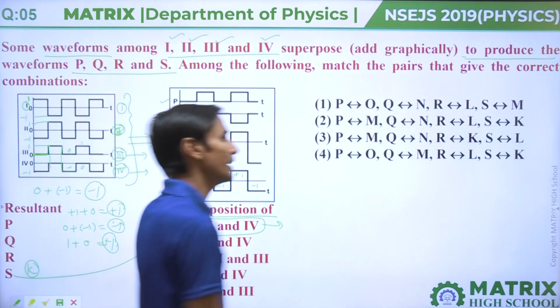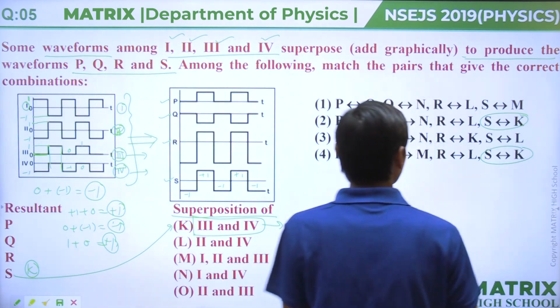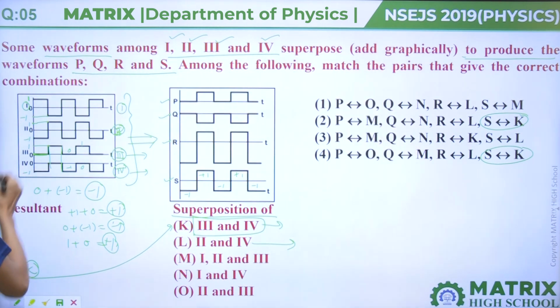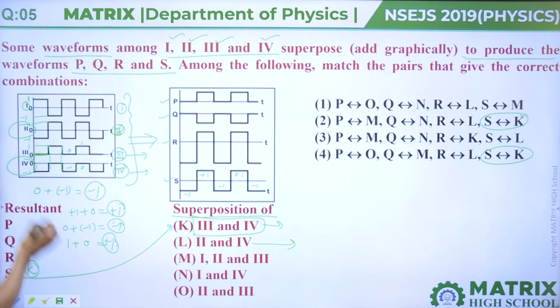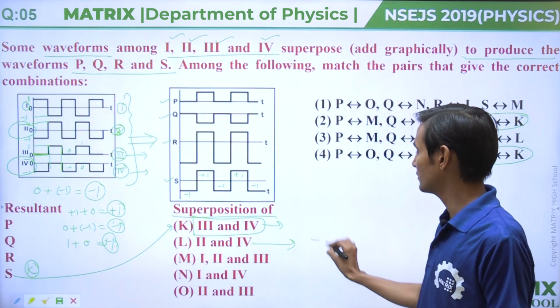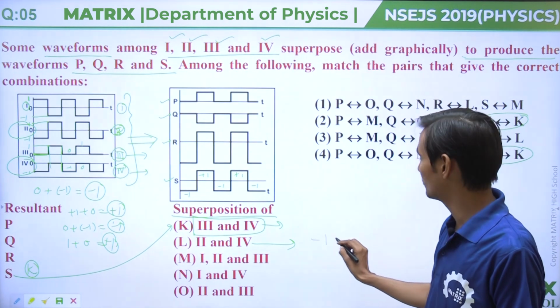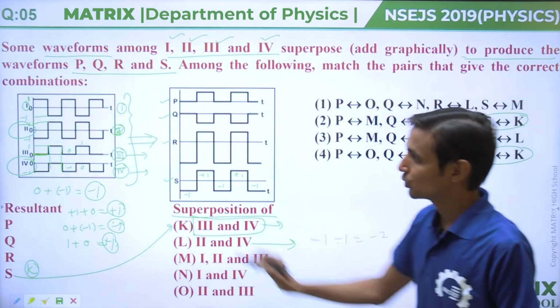In which option is K matched to S? This and this: option number second and fourth. Let's see. In second and fourth, in second minus 1, in fourth minus 1, that will come out minus 2.